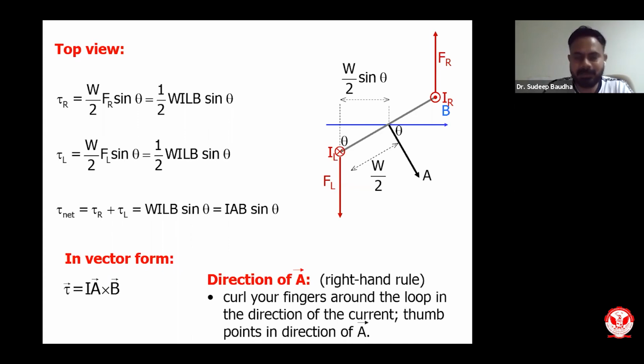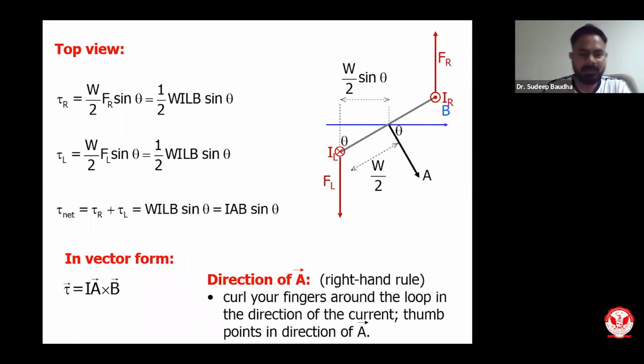So this is very interesting that even though a closed loop, in this case we have considered a rectangular loop, we can consider a circular loop, elliptical loop, or any other form of loop. It is very interesting to show you that net force will be 0. But this particular current carrying filament will have rotational effect. This rotational effect is very important, and it is used in DC motors, AC motors, galvanometers, and n number of applications. Because of this torque, there will be rotational motion.